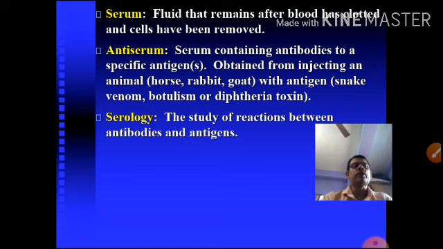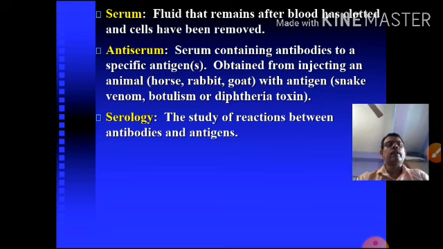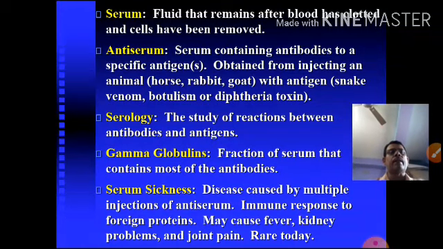Serology, this is the most important test. Serology is the study of the reaction between antigen and antibody. That means the study of antigen-antibody reactions is called serological study, or commonly serology. In case of dengue also, sometimes the government orders the serotype, that means the dengue positive. Gamma globulin is another fraction of serum that contains most of the antibody. And serum sickness is another disorder caused by multiple injections of antiserum.